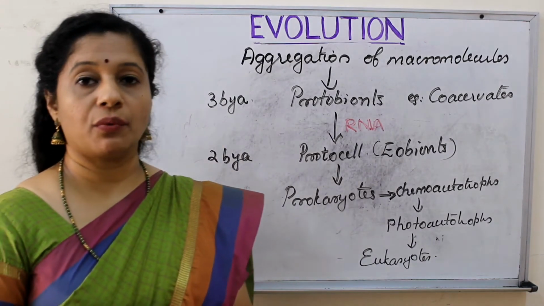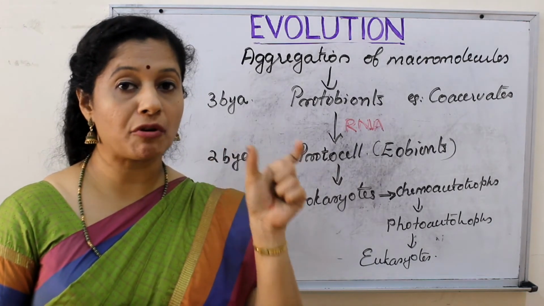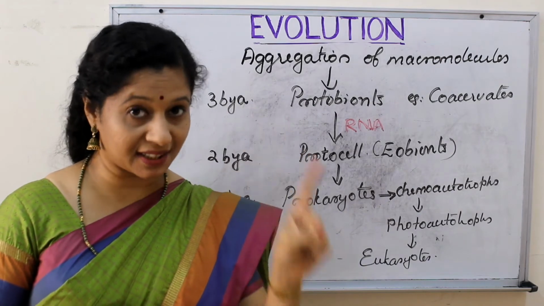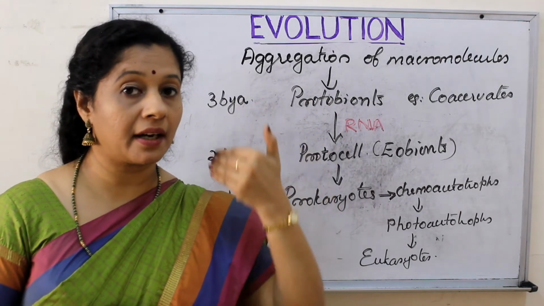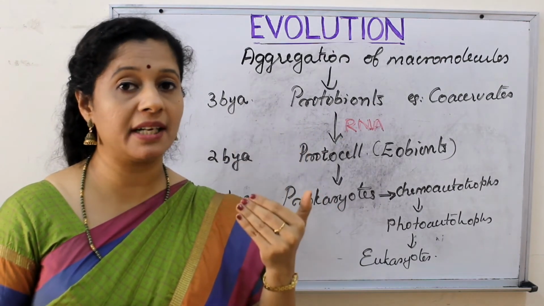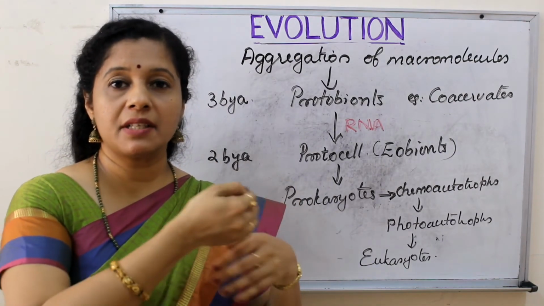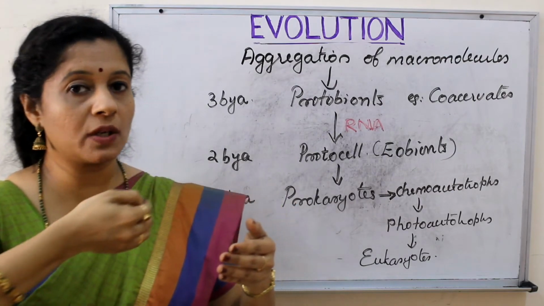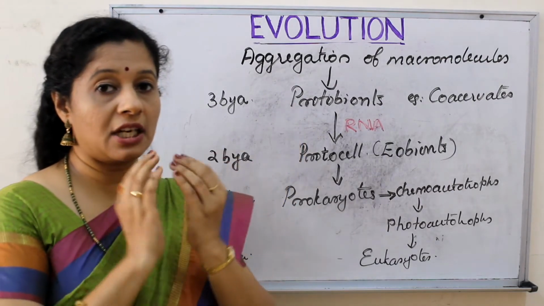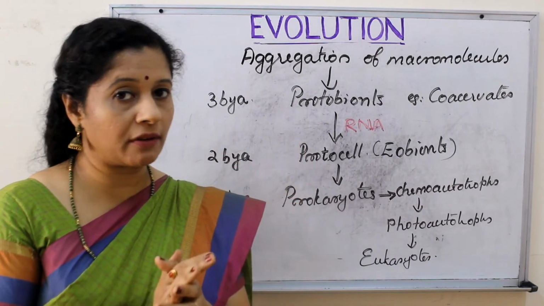So once again I am reminding you, 4.5 billion years ago Earth originated. After 500 million years, or 4 billion years ago, life originated. That is, from the very primitive inorganic molecules, slowly it came. First the non-cellular form; even now a cell has not formed.